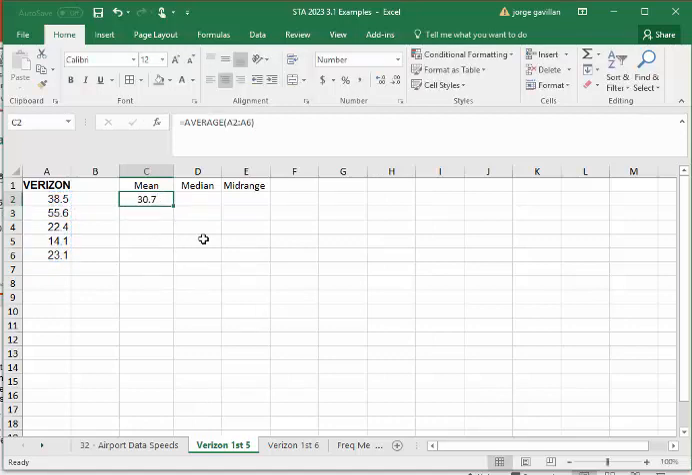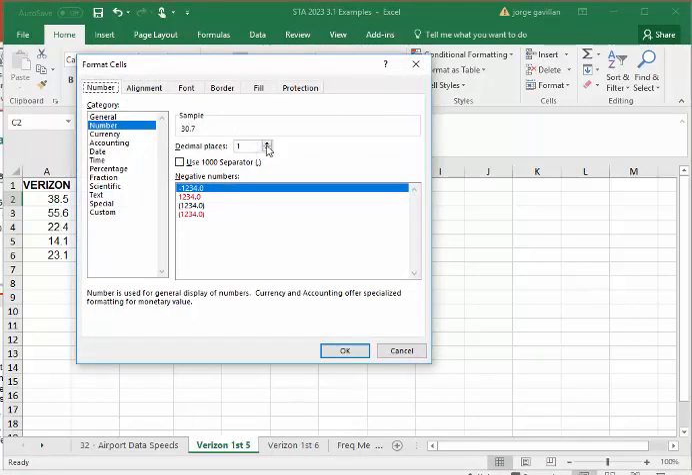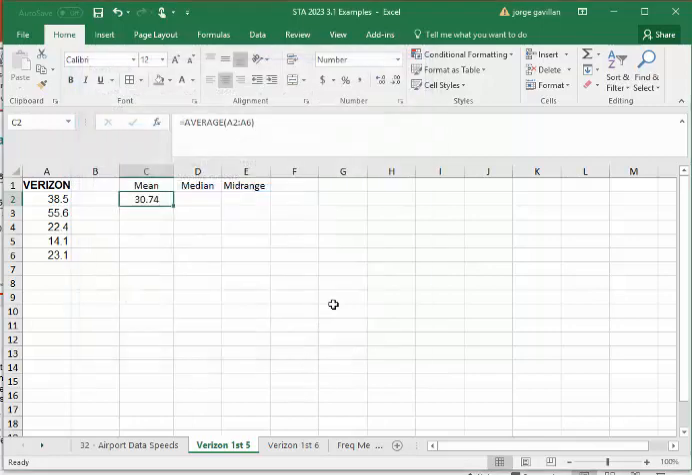Now, if you notice, I did get 30.7. We always want to go 1 decimal place more than our raw data. So what I'm going to do here is simply change this from 1 decimal place to 2. And then I get my 30.74.